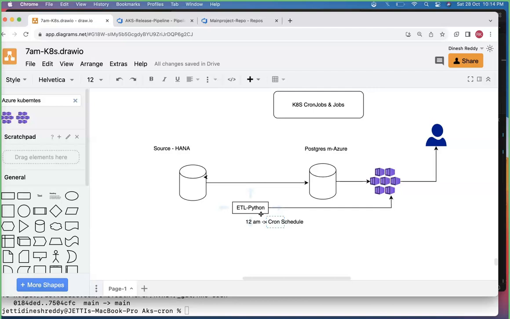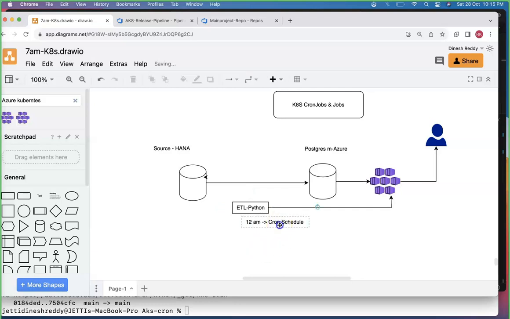This cron is coming from the Linux world. Usually if you go for Ubuntu, by default crontab is available in the Ubuntu Linux distribution. From there it is being referred. Now in Kubernetes also they are using the same technique. For the cron schedule, you set that particular thing as 12 AM.